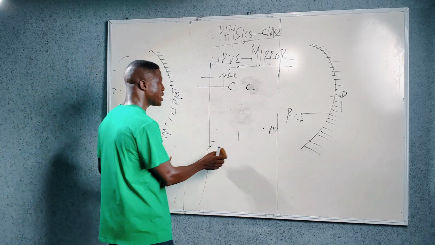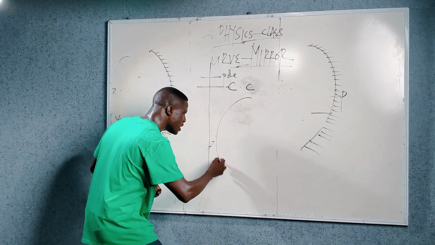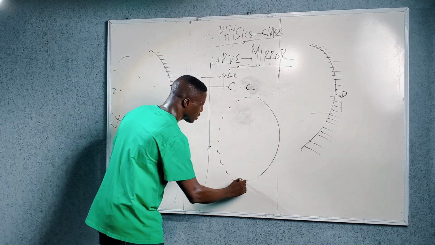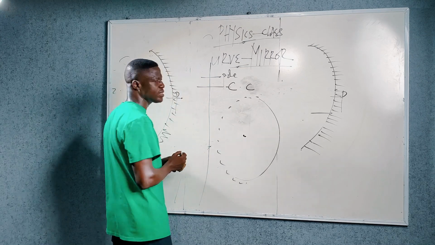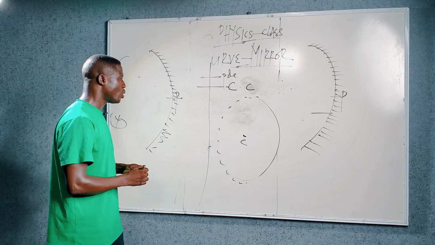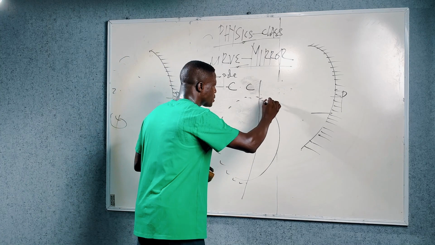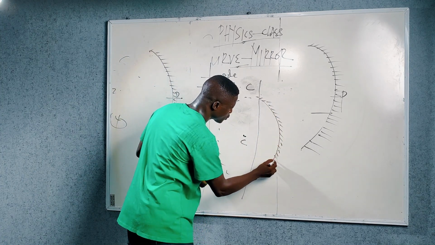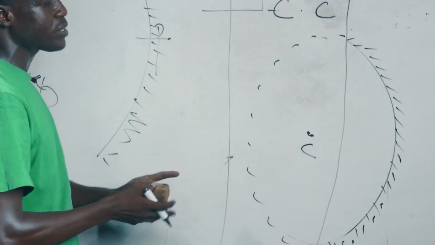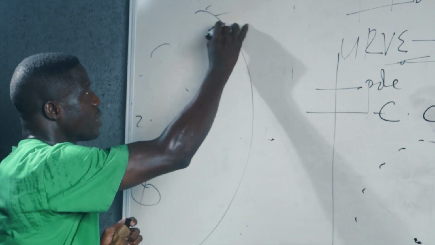Diagrammatically, let me communicate it to you with transparent clarity. For instance, this is a sphere. And of course, this sphere has a center. Let's label the center C. You will discover that when this particular mirror is extracted from it, we have something of this form. This is said to be a spherical concave mirror. It was formerly a part of this particular sphere. But when extracted, it takes the form of this.